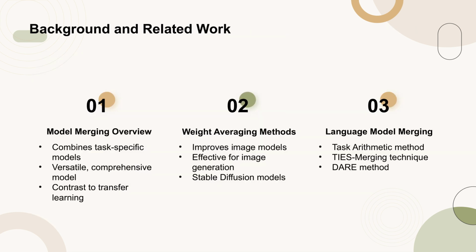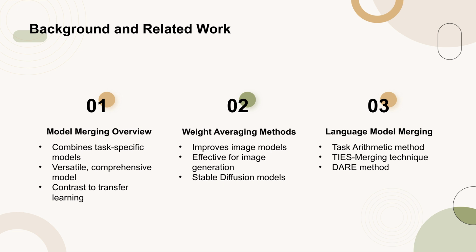Model merging is a technique that combines multiple pre-trained models to create a single, versatile model capable of handling various tasks. This approach contrasts with traditional transfer learning, where a pre-trained model is fine-tuned for a specific task. One common method of model merging is weight averaging, which has shown significant improvements in image processing and image classification models. This technique is also effective for image generation models like Stable Diffusion.